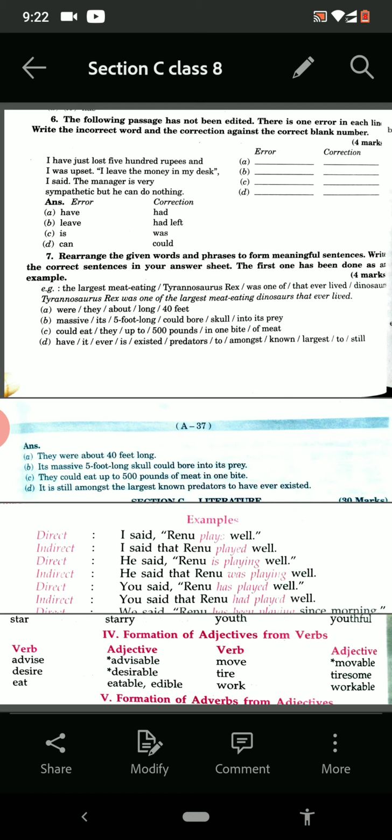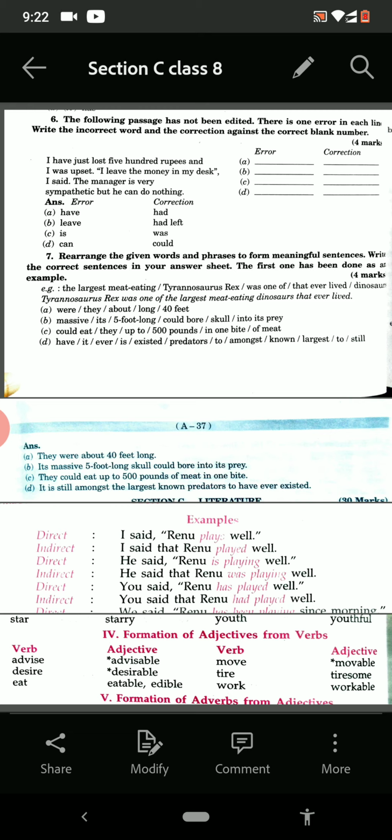The next one is sentence rearranging. You have been given jumbled words and you have to arrange them and make a meaningful sentence out of them. And the third one, the questions are based on the topics that are in your grammar.